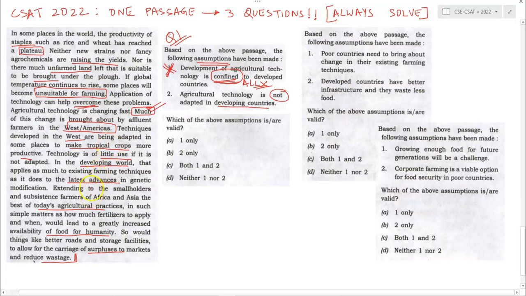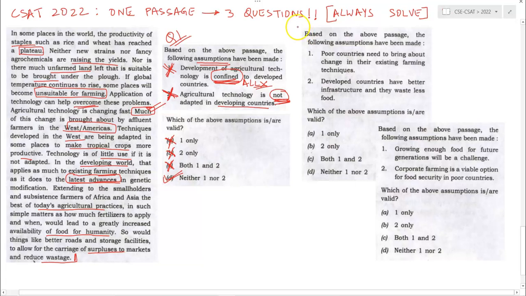And another point that has been said is that in the developing world that applies to existing farming techniques as it does to the latest advances in genetic modification. So they are also adopting some of the things. So it is again a wrong extreme point which can be easily eliminated. Extreme points should be checked and can be easily eliminated. So the answer is neither 1 nor 2; the second point is correct. So just by looking at the points and the wordings used in the options, you can eliminate those wrong options and get to the right one.